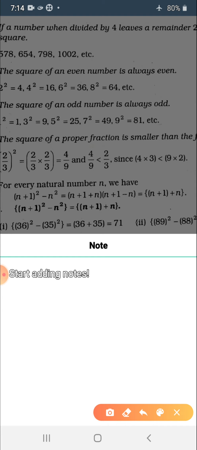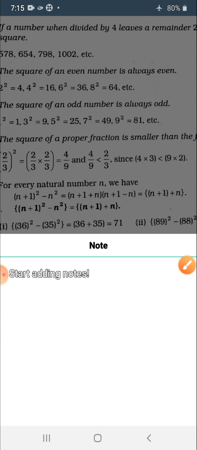You should know one formula: a square minus b square is equal to a plus b multiplied by a minus b. You must be familiar with this. I'm writing it in a proper way here. Write it in your copy. This formula is very important.